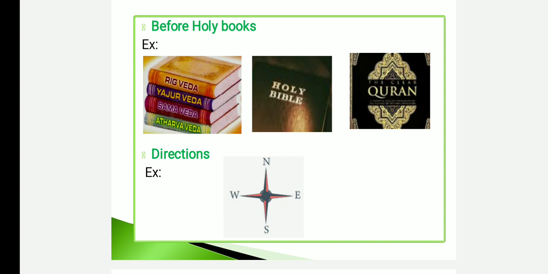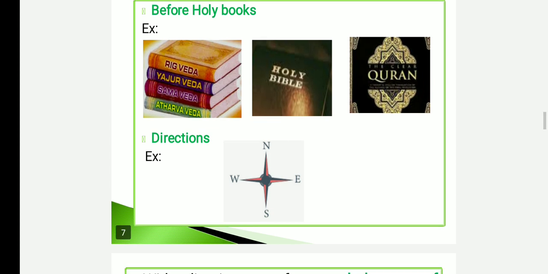Also, to refer to a direction, we can use the article "the". The sun rises in the east, the sun sets in the west. She is coming from the north. So in front of the name of a direction, we can use the definite article "the". I have given a picture of directions.